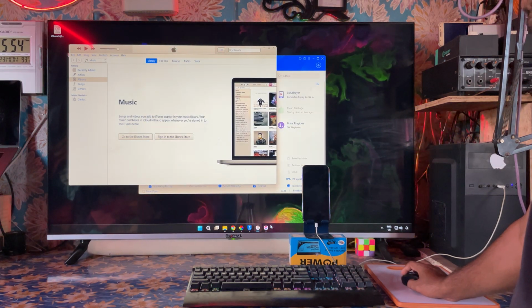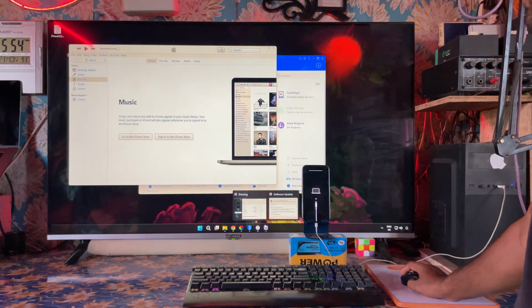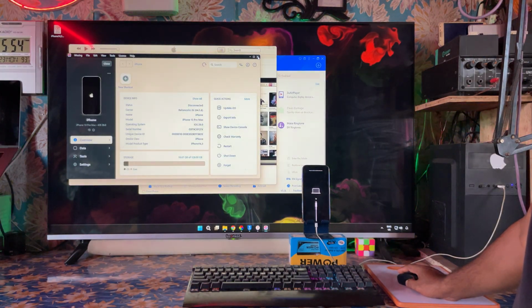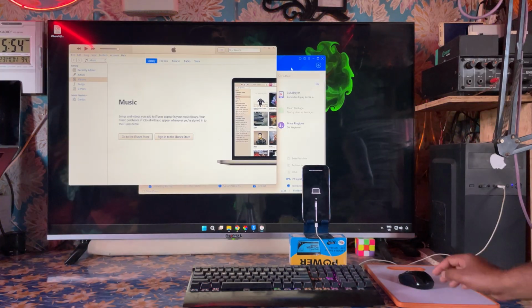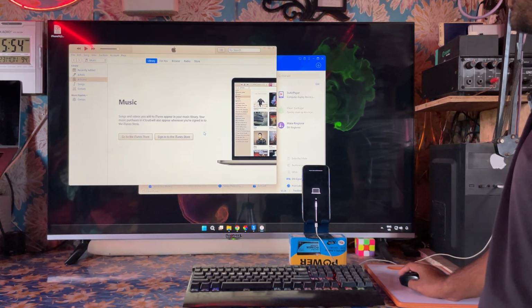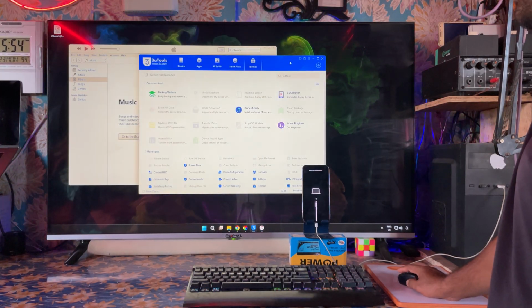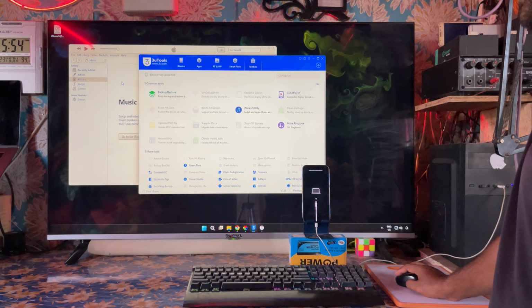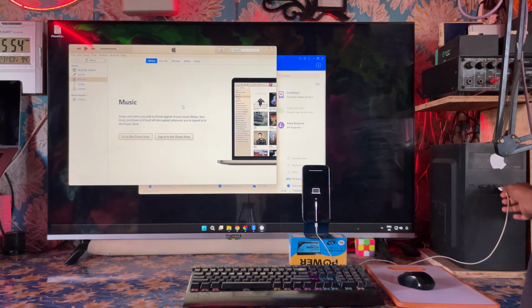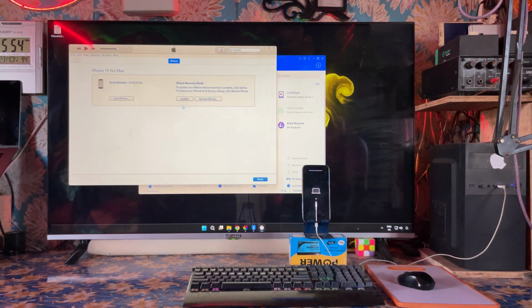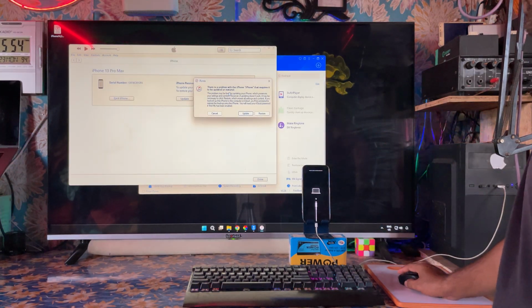So now we will close this 3uTools. Let me close it. Multiple apps you will have to actually open at one time, guys. So now see this device, the camera, especially in DFU mode. We can see the device has been disconnected and it's not showing here. So we will disconnect and once again we will connect. So now it has been connected.